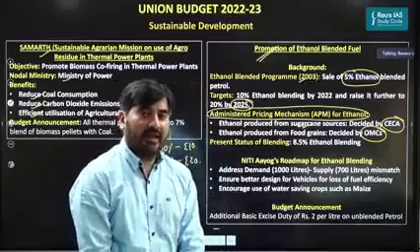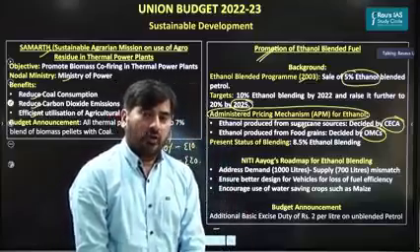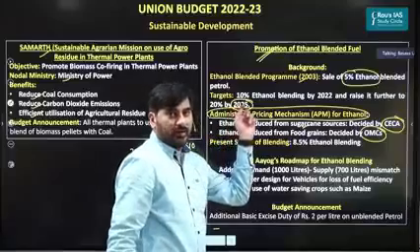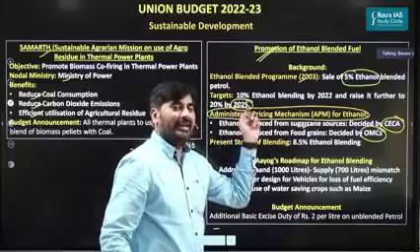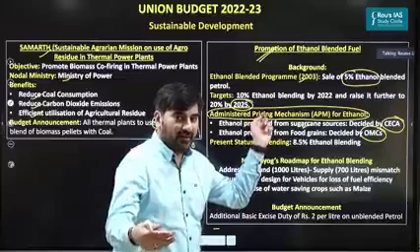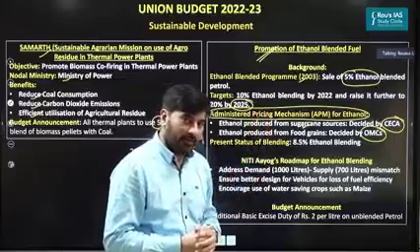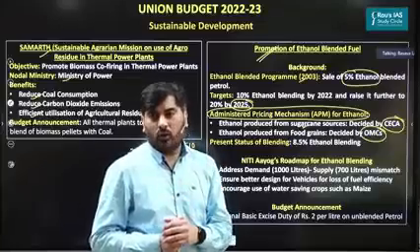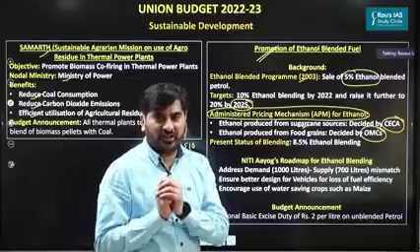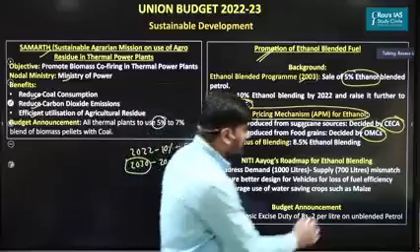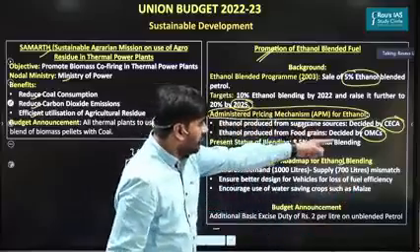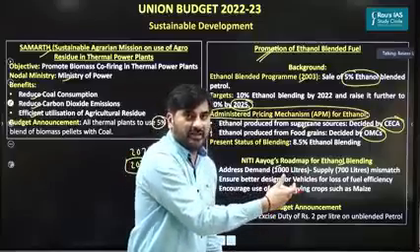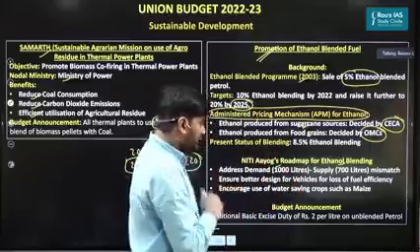And recently, Niti Aayog has come up with a roadmap to have E20, that is 20% ethanol blending, by the end of 2025. Accordingly, Niti Aayog has highlighted what challenges we may face to have E20 by 2025. The first challenge which the Niti Aayog has highlighted is, right now, if you look at the overall domestic production of ethanol, it is hardly around 700 liters. And to have E20 by 2025, we need 1,000 liters. So we need to address the demand supply mismatch, increase the production of ethanol. That's the first thing.